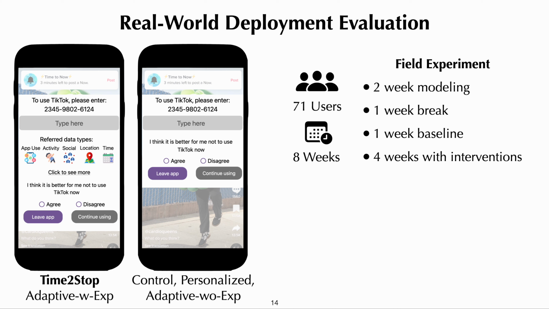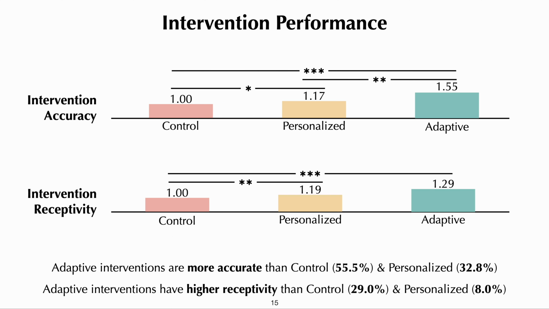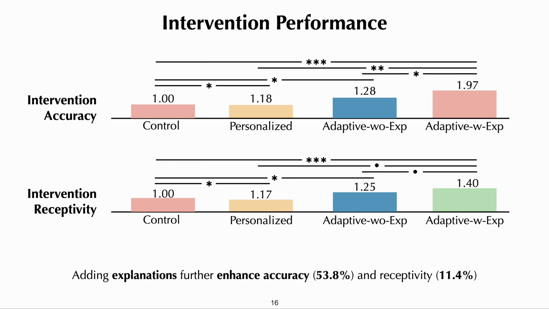We conducted an 8-week field experiment with 71 users, with 2 weeks of data collection, 1 week break, 1 week baseline, and 4-week interventions. Our results showed that the adaptive interventions are more accurate and show higher receptivity compared to control and personalized baselines. In addition, adding explanations further enhanced accuracy and receptivity.